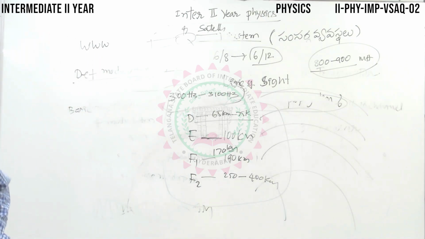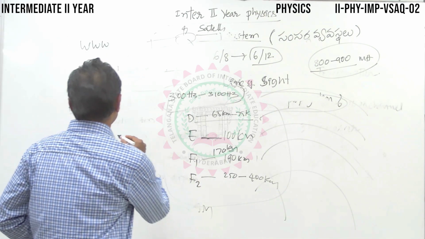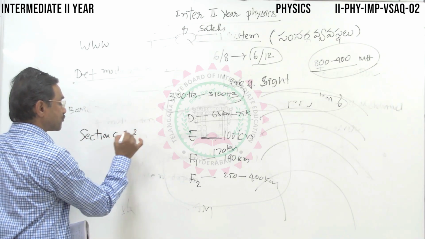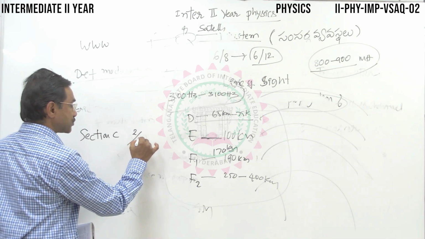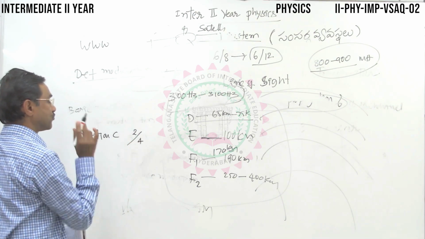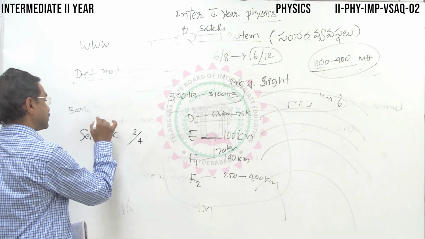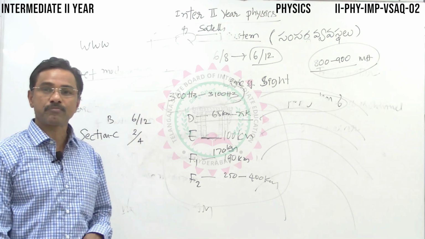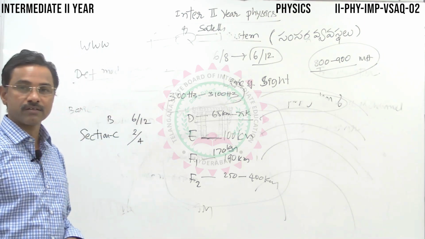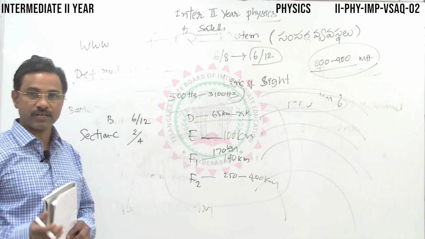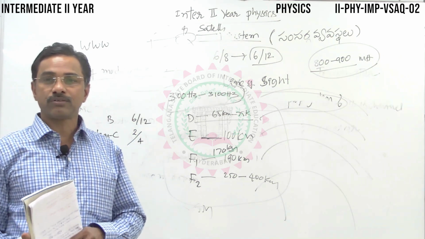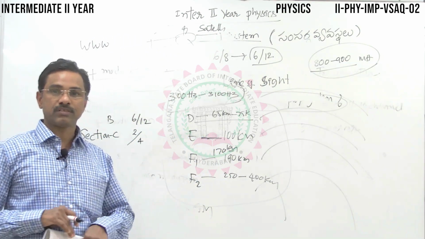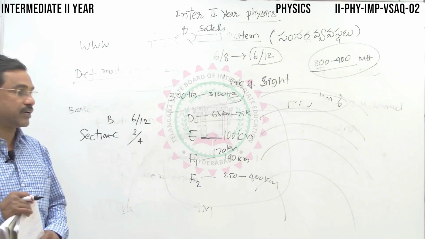Now the last section, section C. Earlier 2 out of 3 questions. Now the choice is increased: 2 out of 4 questions, 8 marks questions. Section B, 6 out of 12. You have plenty of choice in sections B and C, so you can take a little bit of liberty. But those who are intending to write competitive exams, you better prepare without leaving any topic. Be thorough with all the topics so that you can compete with quality students across India.